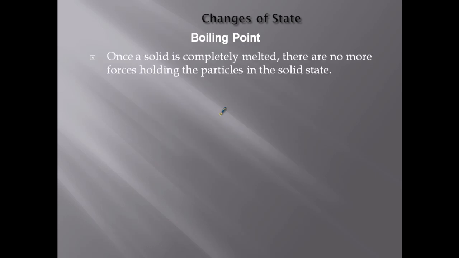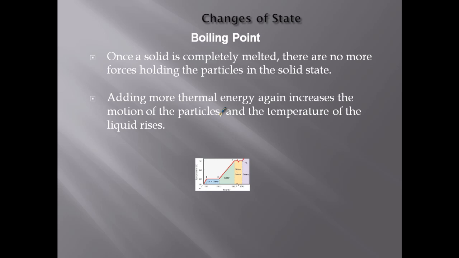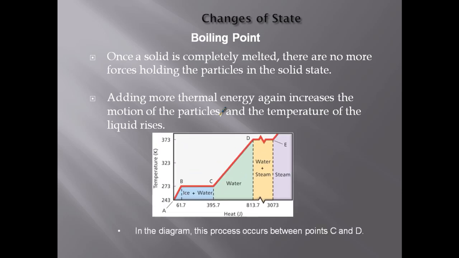Now, similarly for the boiling point, it's pretty much the same exact spiel as the melting point, but we just need a lot more energy. So once the solid's completely melted, there are no more forces holding it together in the solid state. Adding more thermal energy increases the motion, which in turn increases the temperature. That liquid's going to rise in temp. We can see this between here and here. Temperature goes up by 100 degrees, by 100 Kelvin. All that energy we're putting in, a little over 400 joules, just goes into heating up that water.